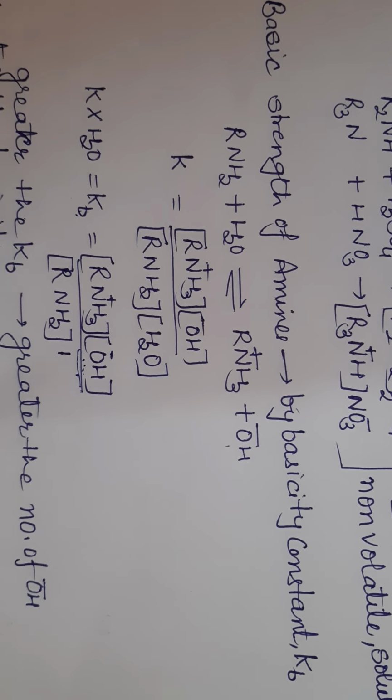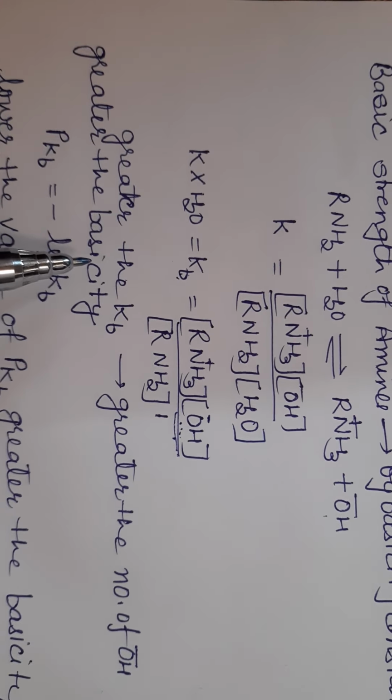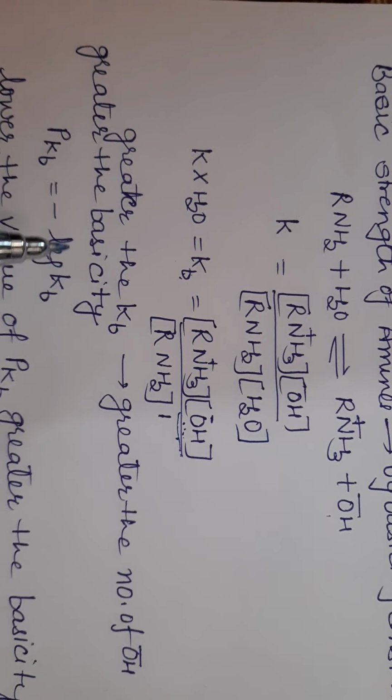The greater the value of Kb, the greater will be the number of OH ions and the greater will be the basic character of the amines. Next is pKb, which is equal to the negative logarithm of Kb.